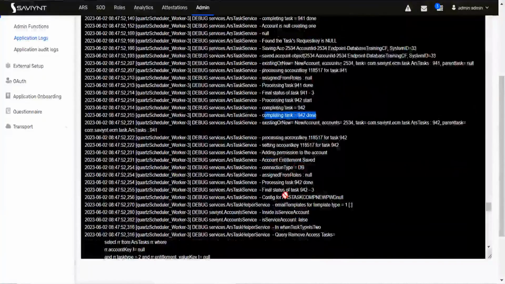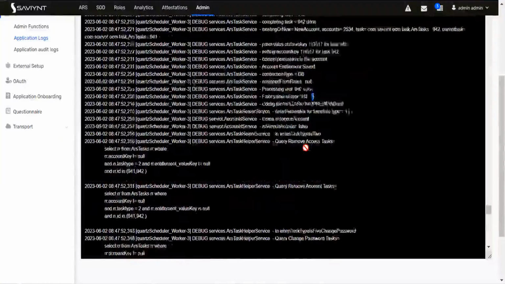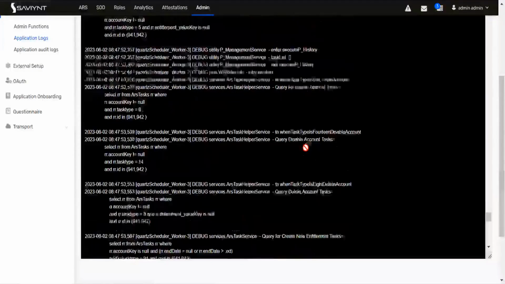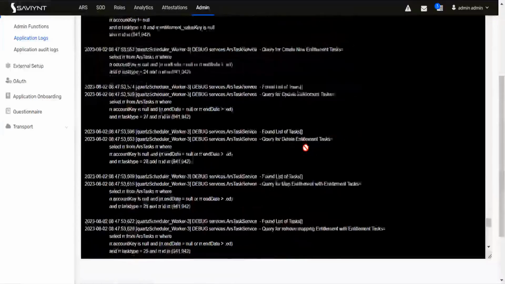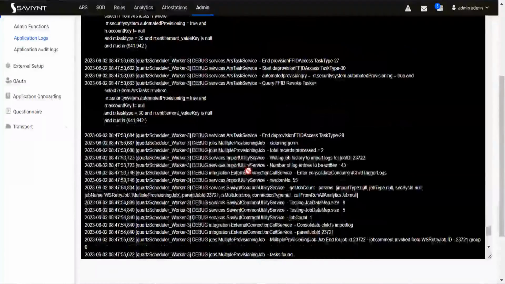If you scroll down, the final status of the task 942 is 3. 3 means it is always completed. 1 is pending, 3 is completed. So now your task is completed. While in the ending it shows total record processed, so it processed two tasks. If you go back to the pending task, right.